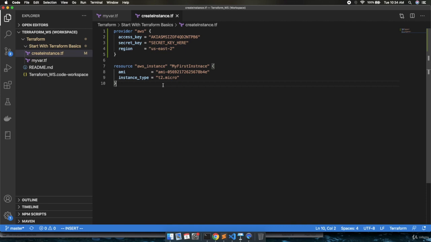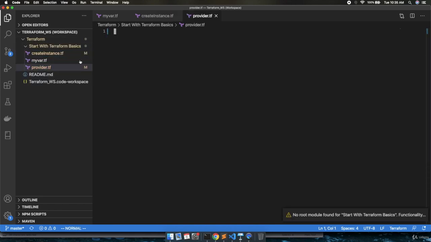So how can we separate these things? How can we provide a single centralized file for the credentials, and the configuration files will read the credentials from the centralized file? For this you don't need to do much. You just need to create one more file over here and name it provider.tf. Right, we have created one more file, provider.tf.